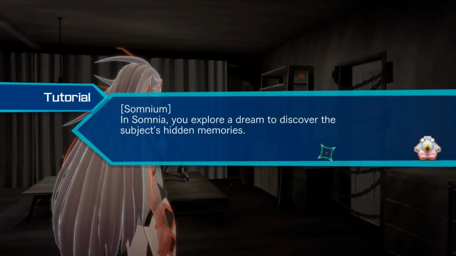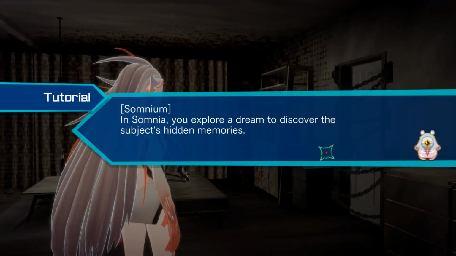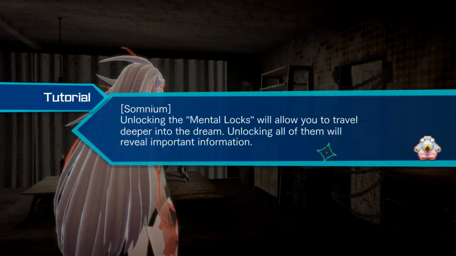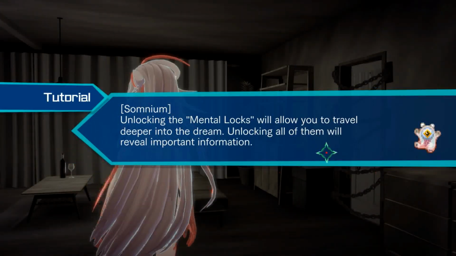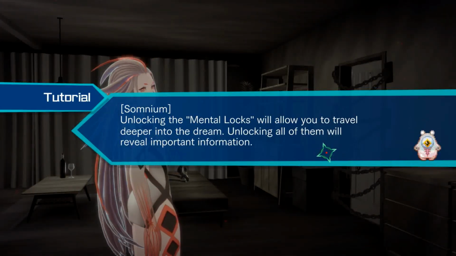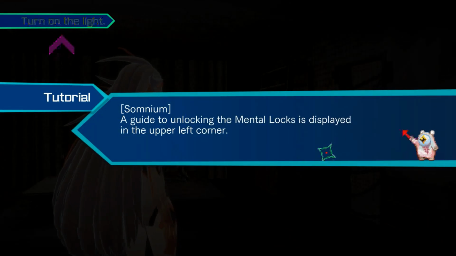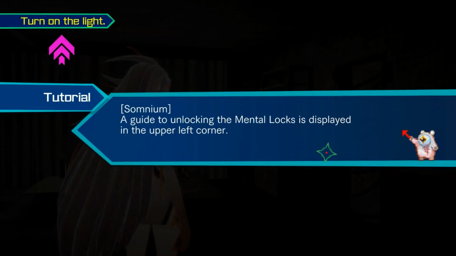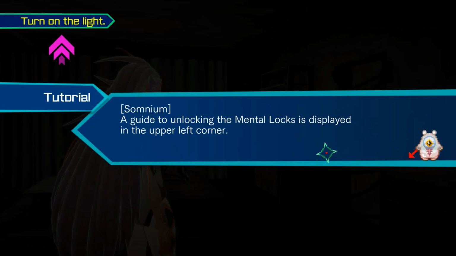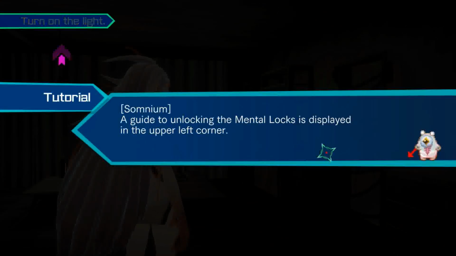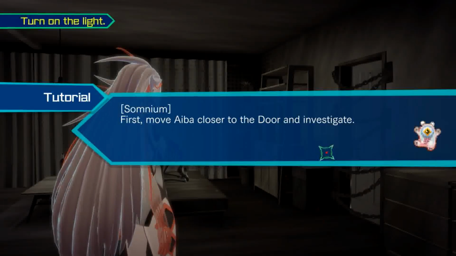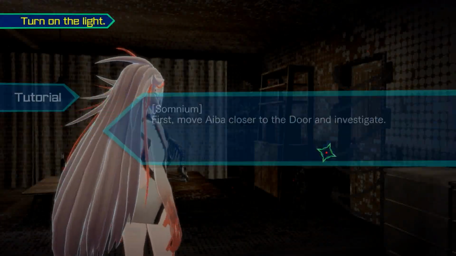In Somnium, you explore a dream to discover the subject's hidden memories. Unlocking the mental locks will allow you to travel deeper into the dream. Unlocking all of them will reveal important information. And this is Date's Somnium. A guide to unlocking the mental locks is displayed in the upper left corner. First, move Aiba closer to the door and investigate.